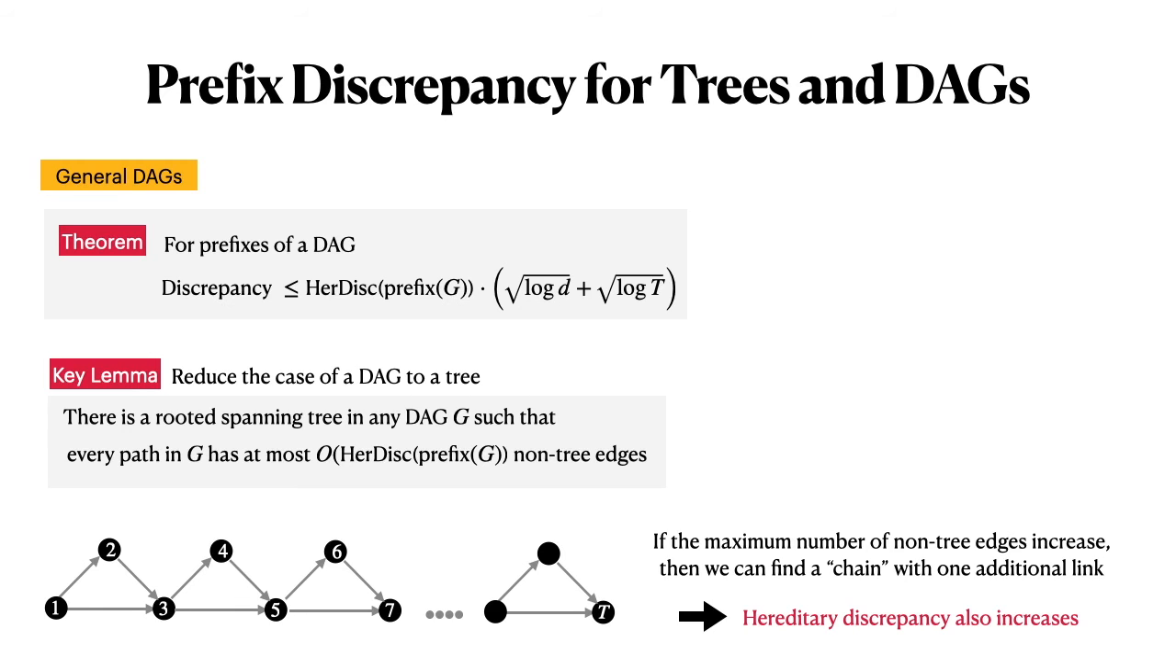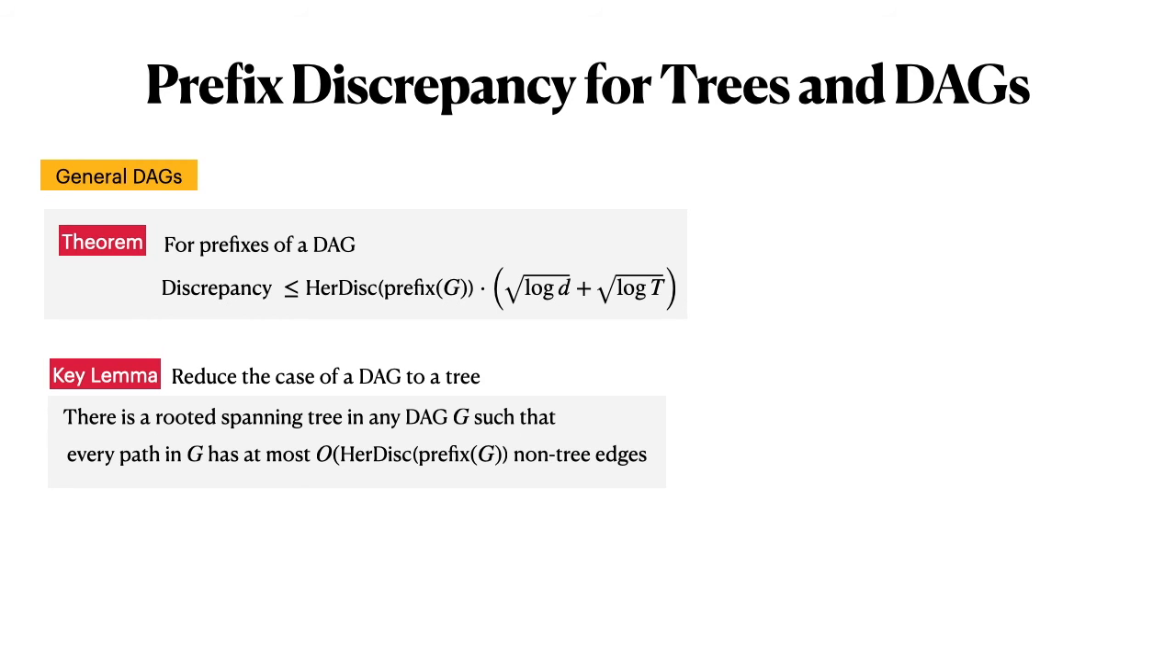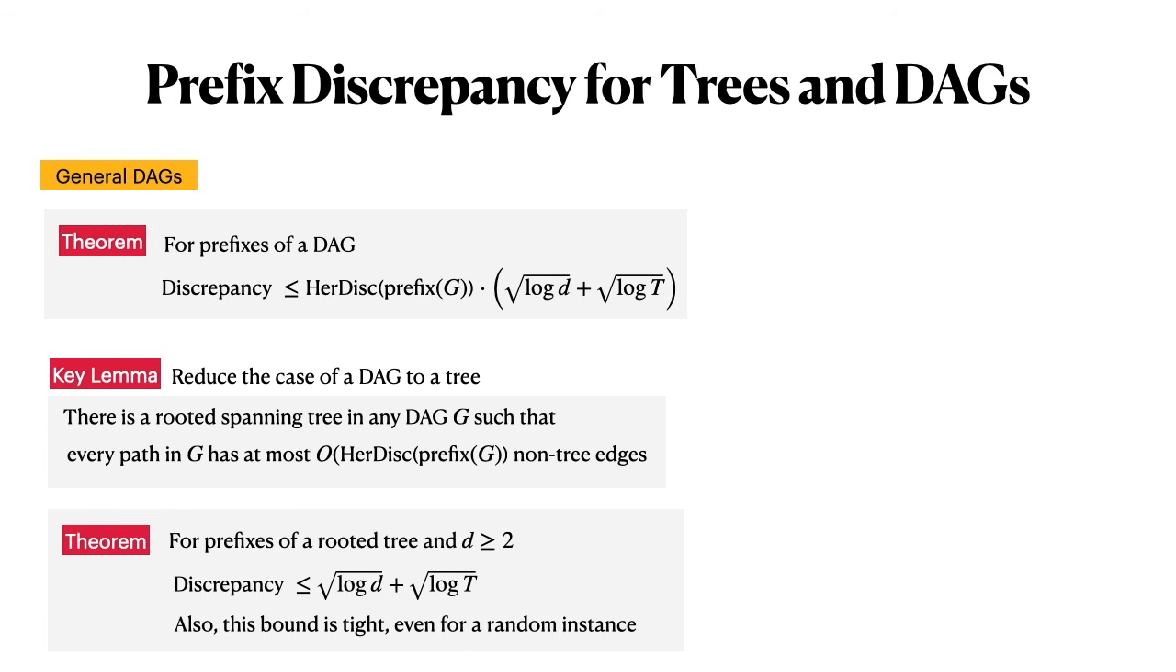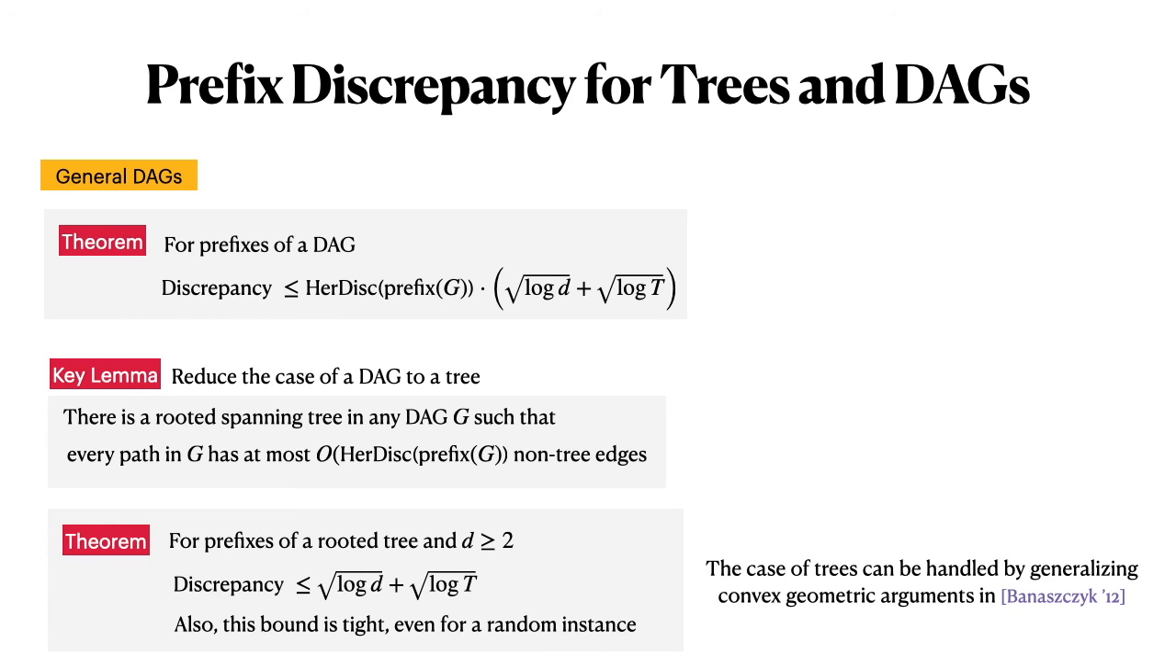So once we have this lemma, we can split the case of an arbitrary DAG into hereditary-discrepancy-many disjoint trees, and for a rooted tree we can show that Banaszczyk's bound still holds in this setting. And we do this by generalizing the convex geometric arguments that were used by Banaszczyk. So we generalize them to show that this root log d plus root log t bound holds not just for prefixes of a path, but even for a rooted tree. And this gives us a result for the DAG.